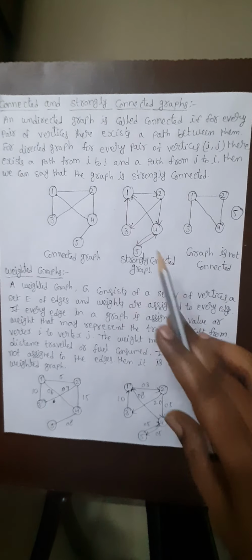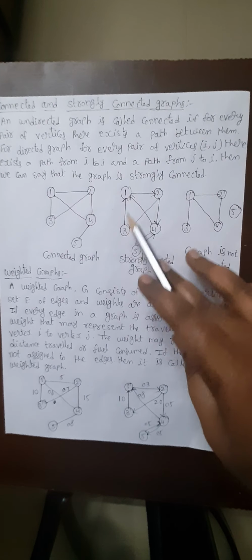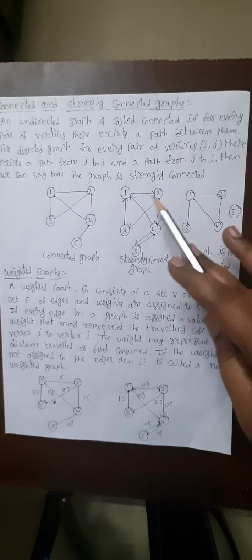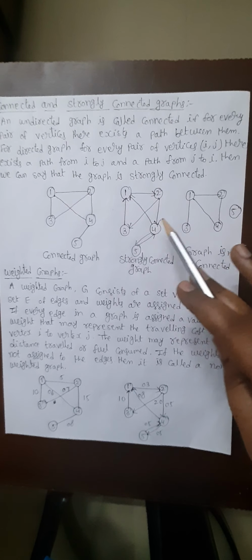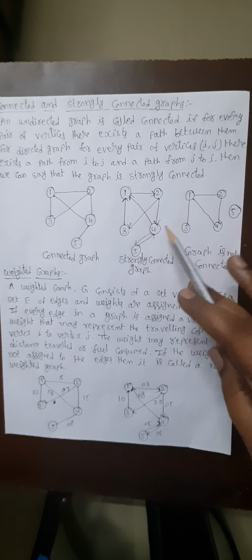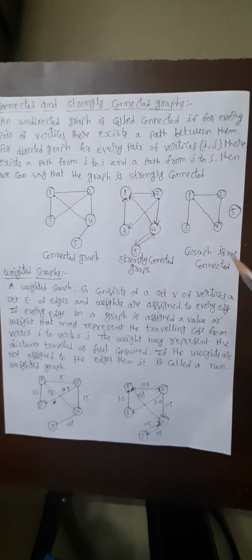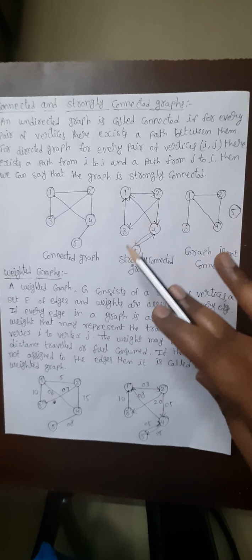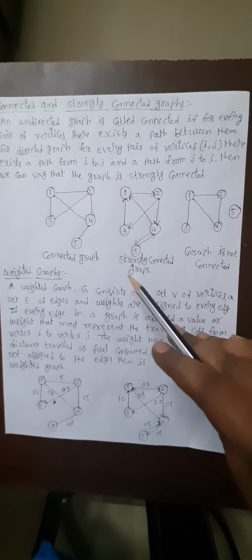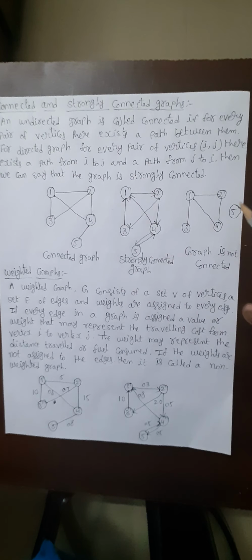And if we take the other one, 1 to 2 there is a path, and 3 to 1 there is a path, 2 to 3, 2 to 4 there is a path, 4 to 1 there is a path, 4 to 5 and 5 to 4 there is a path. Here we are showing that the exact path exists from one vertex to another vertex, so it is called a strongly connected graph.